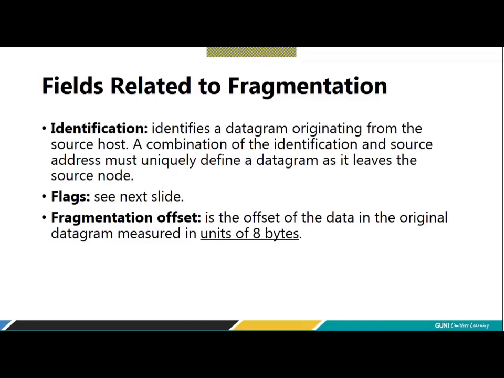See, there are three things. Header length will give you the length in terms of 4 bytes. Total length will give you the length in terms of 1 byte. And fragmentation offset will give you the offset in terms of 8 bytes. In terms of 8 bytes, when I say that, it means the multiplier is 8.